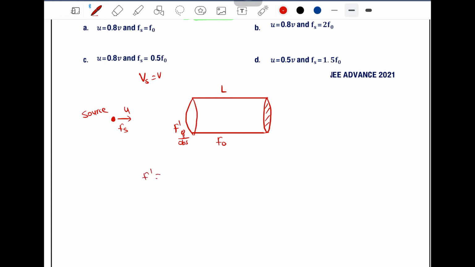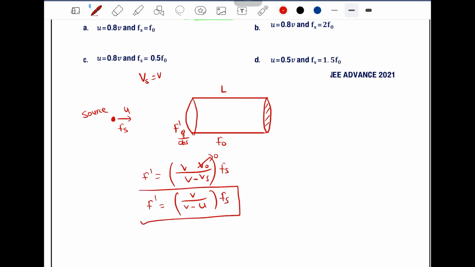F dash can be written from the Doppler effect as (V minus V naught) divided by (V minus Vs). Now as the pipe is stationary, V naught will be 0. So F dash is equal to V divided by (V minus u, the velocity of the source) into Fs. This is the apparent frequency.